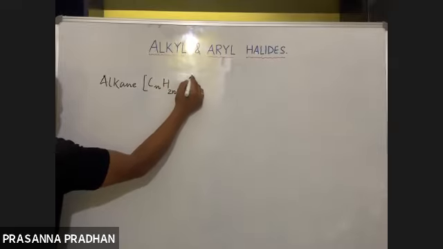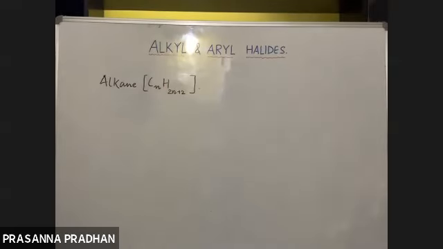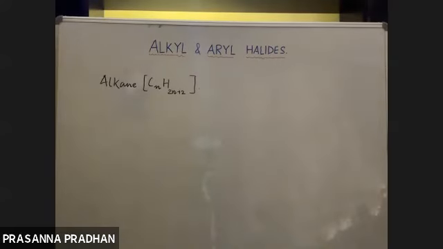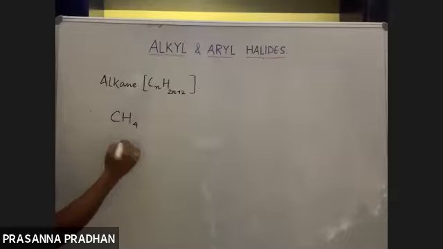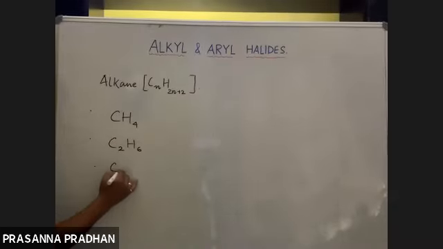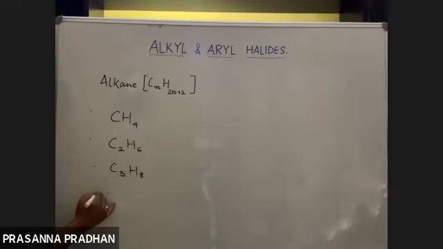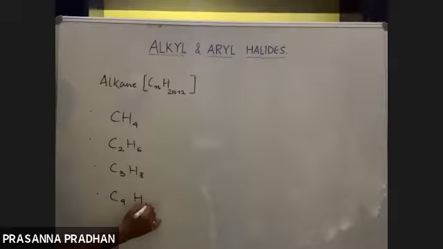CnH2n+2. This is the general formula of the alkane series. Now, which is the first member of the alkane homologous series? The first member is methane. The second is ethane. The third one is propane, and the fourth one is butane, and so on. These are the successive members of the homologous series. We are talking about alkanes.